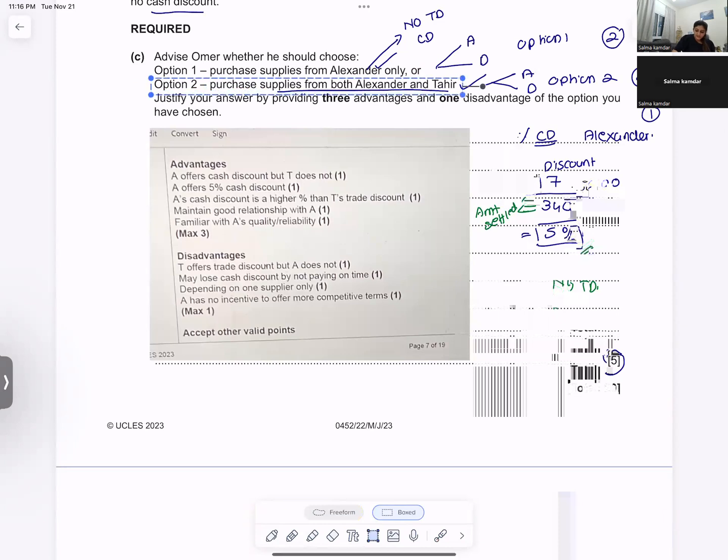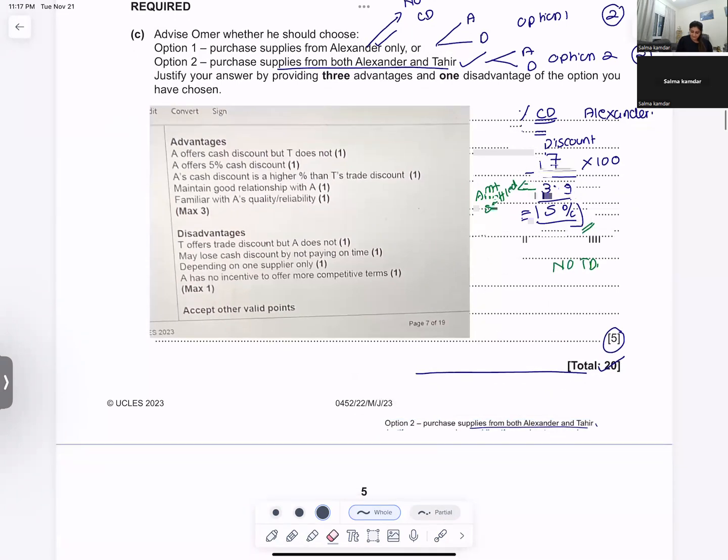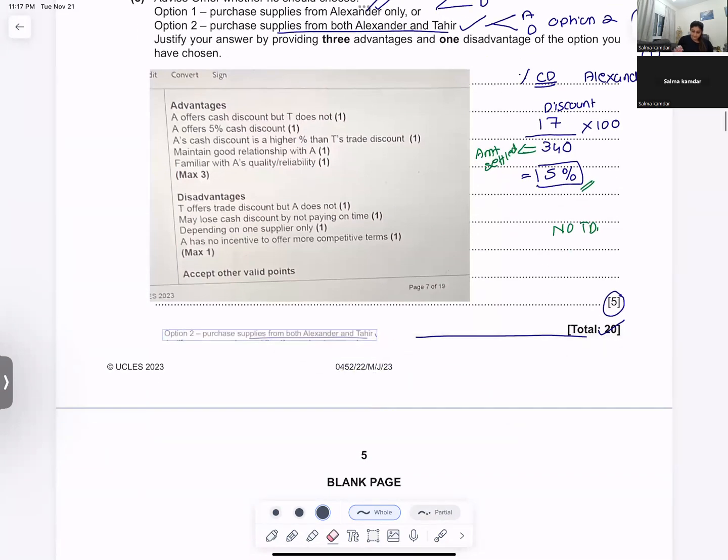Option 2 is you purchase from both Alexander and Tahir. So can you tell me, if you purchase from both Alexander and Tahir, what will happen? Think. If I am purchasing from Alexander and Tahir, I will get trade discount also.